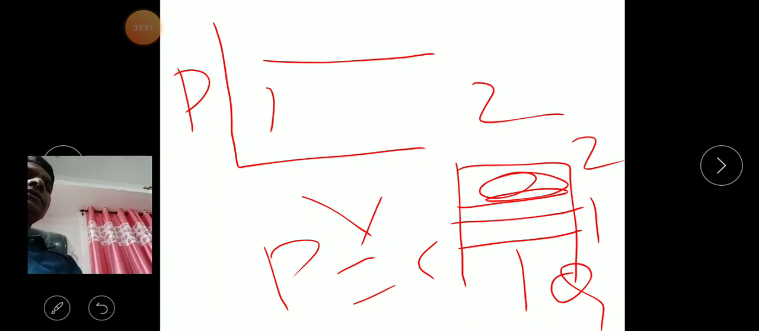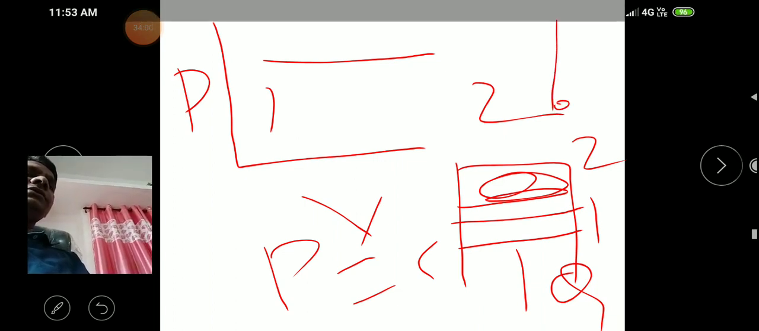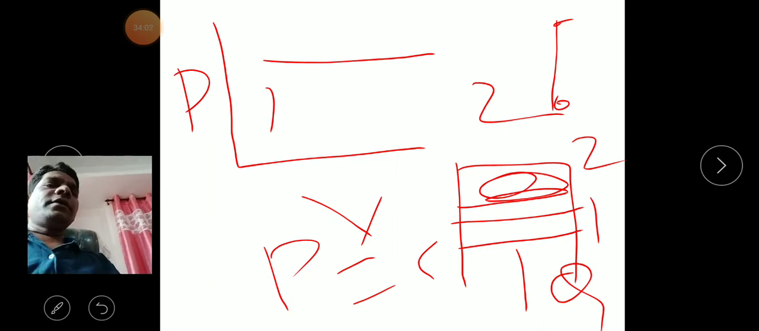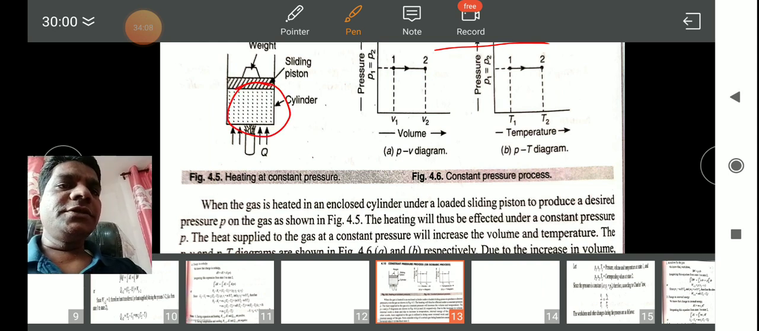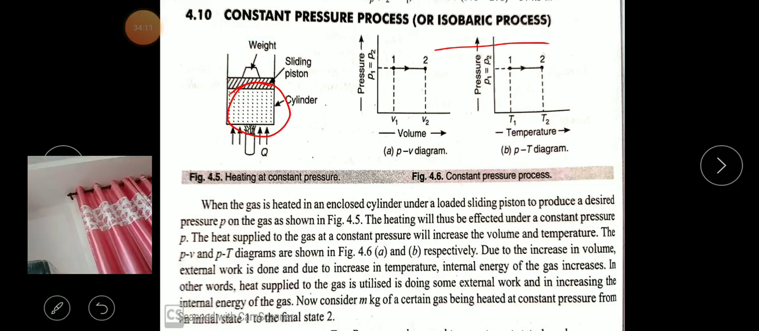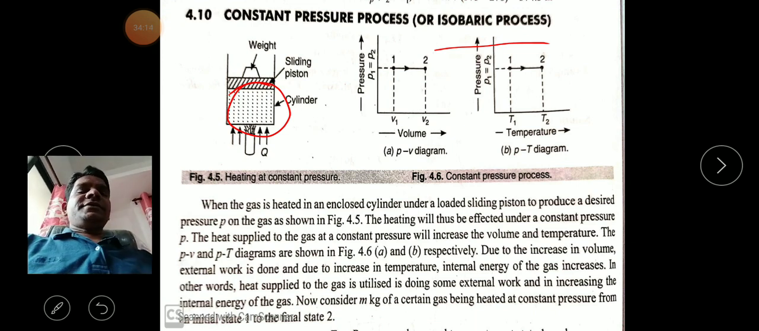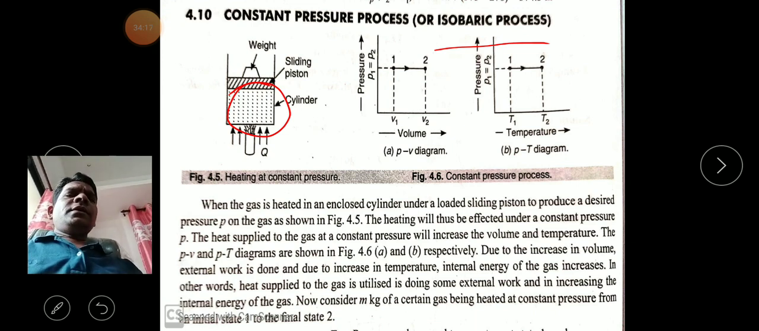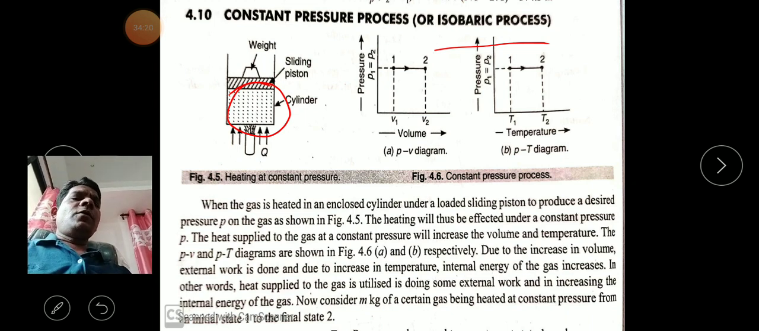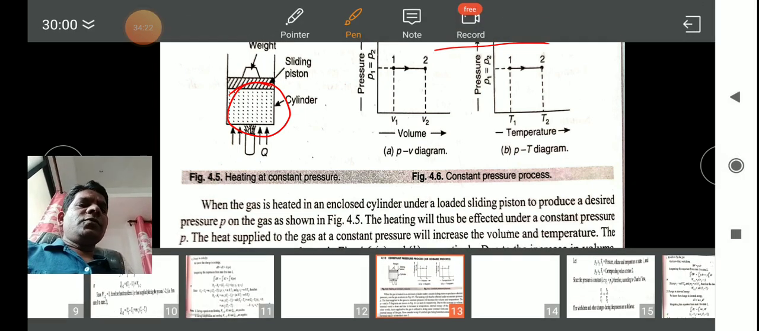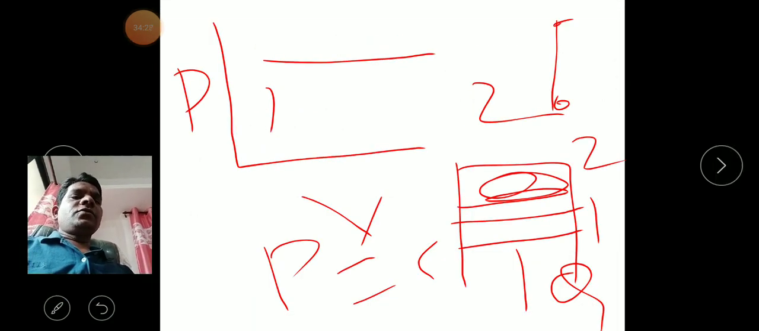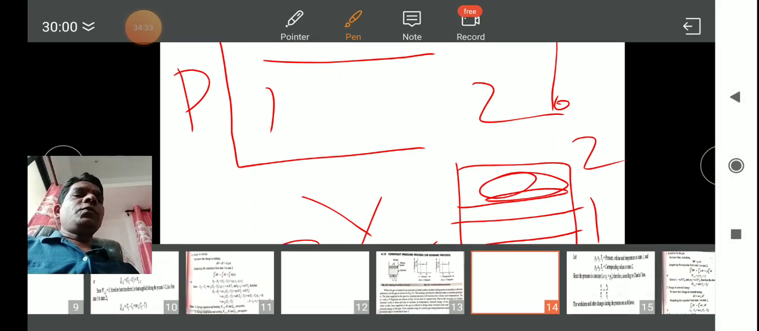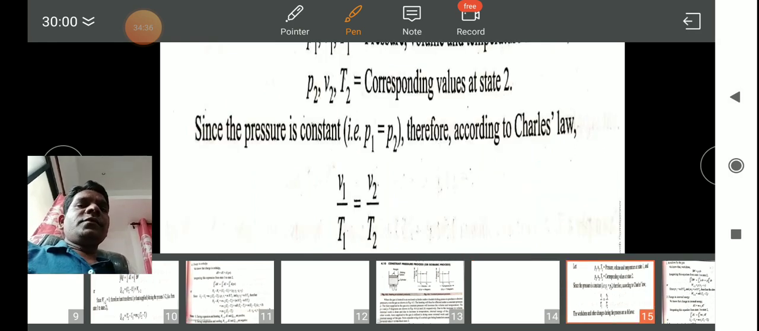And I already said, when the volume is changed from one position to another, it means the boundary will be changed. Whenever the boundary of this piston is changed here, what happens? There is work done. You should always remember, whenever the boundary is moved, work is done. So at this constant pressure we supply the heat, but the gas volume changes from 1 to 2, which means the boundary is changed. So see here.